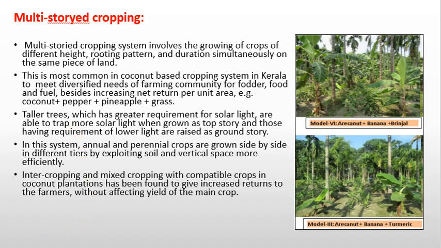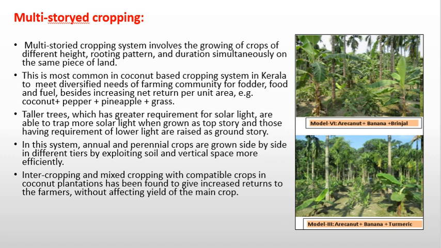Multi-story cropping. The multi-story cropping system involves the growing of crops of different height, rooting pattern and duration simultaneously on the same piece of land. This is most common in the coconut-based cropping system in Kerala to meet the diversified needs of the farming community for fodder, food and fuel, besides increasing the net returns per unit area. For example, coconut, pepper, pineapple plus grass.